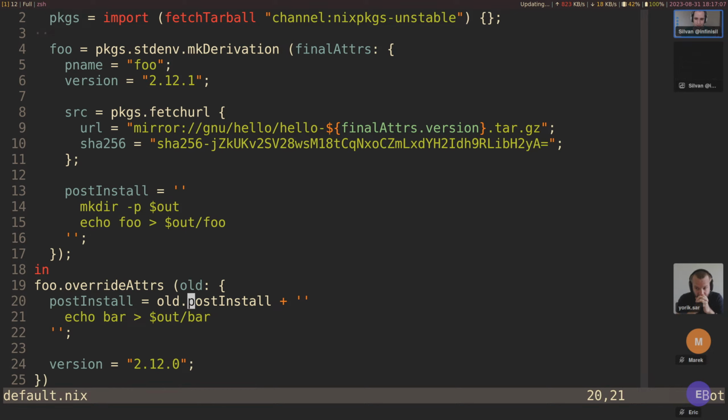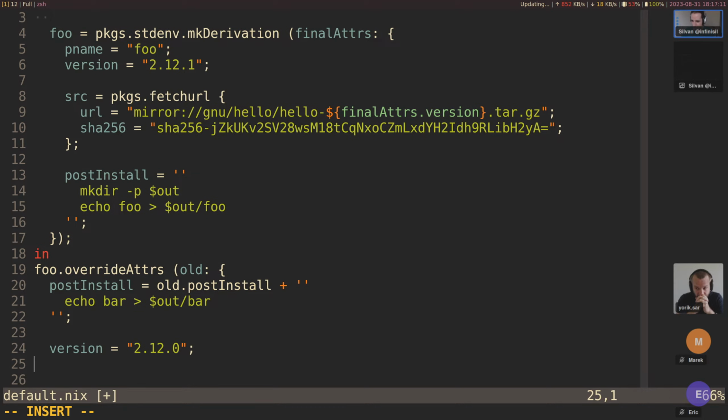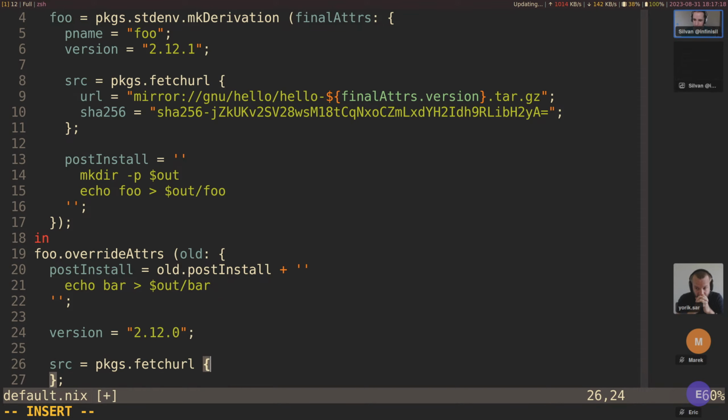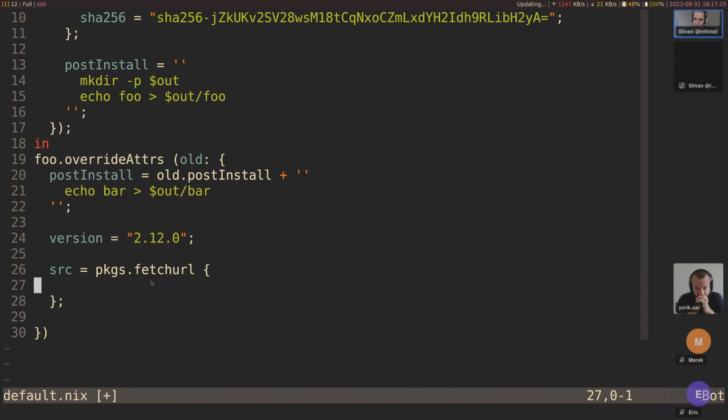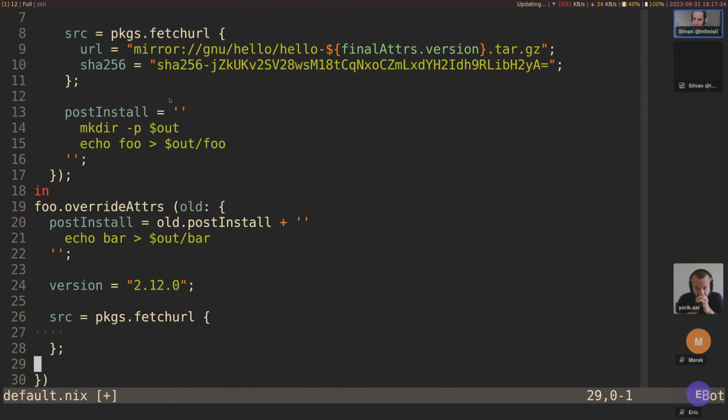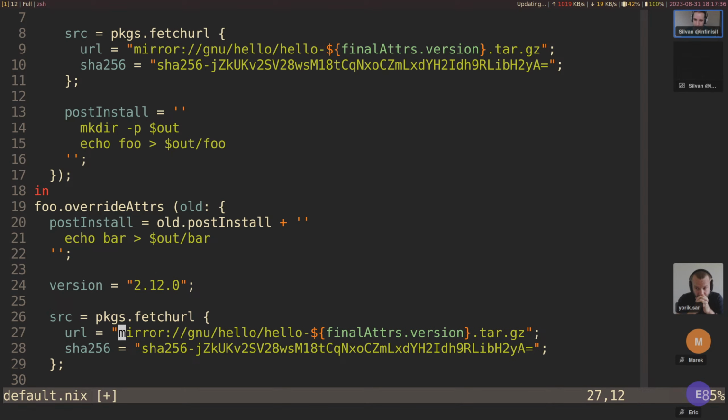In this case, this isn't super useful because here we still need to write source equals pkgs.fetchurl, and then there's a way to do this, and I think we had this in the previous Nix Hour, where you don't need to repeat the entire thing, but it's a bit of a pain. So yeah, source.fetchurl and copy essentially this here. All right, we can use, again, finalAttrs here.